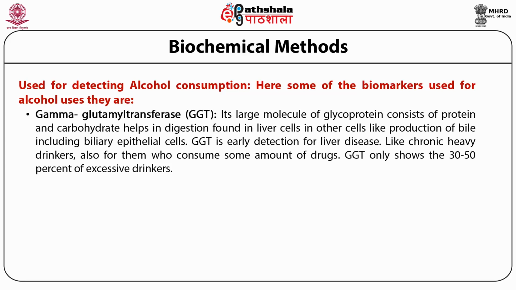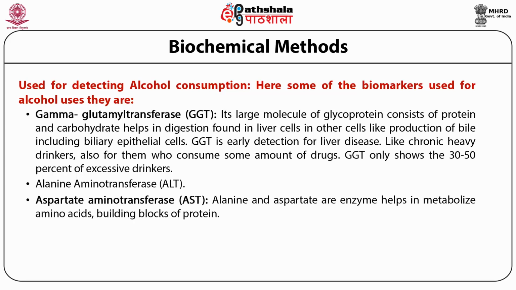It is a large glycoprotein molecule that consists of protein and carbohydrate, and it helps in digestion. It is found in the liver cells and in other cells that produce bile, including biliary epithelial cells. The second is alanine aminotransferase, and the third is aspartate aminotransferase. Alanine and aspartate are enzymes that help in metabolizing amino acids, which are the building blocks of protein.